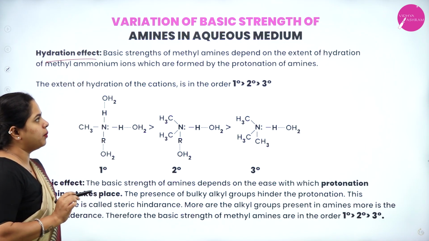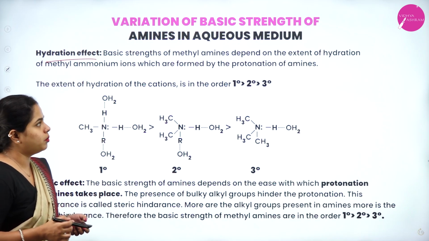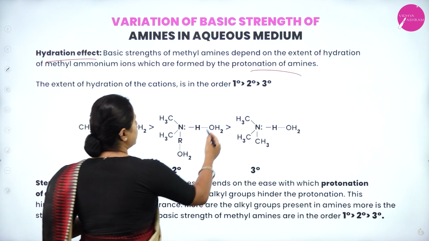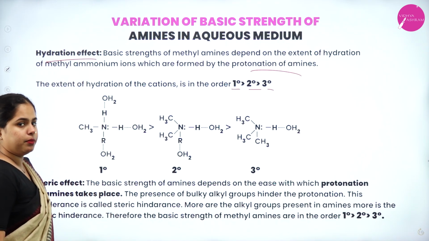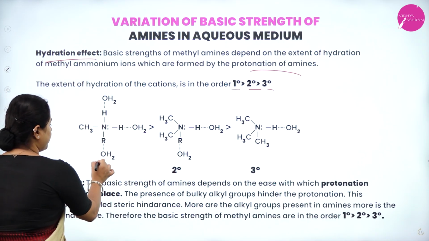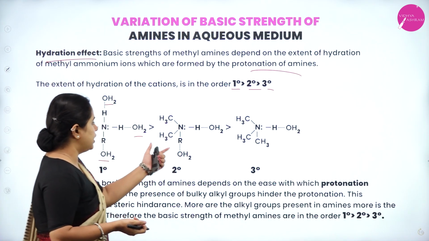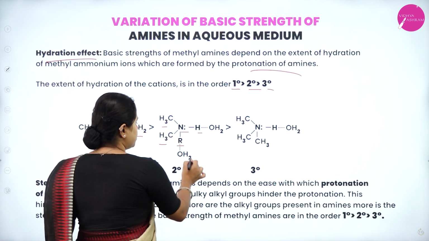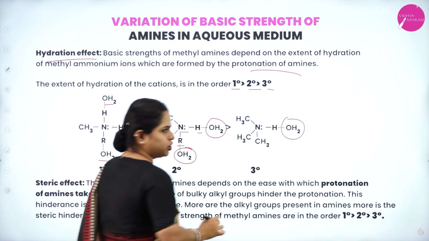The basic strength of methylamines depends on the extent of hydration of methyl ammonium ions, which are formed by the protonation of amines. So the extent of hydration will be in the order primary, secondary, tertiary. Let us take a primary amine first. Here you can see OH2, OH2, OH2, meaning H2O. And here you have secondary, with 2 methyl groups and R, NH. You can see it is forming 2 hydrogen bonds, and here only 1 hydrogen bond is formed.